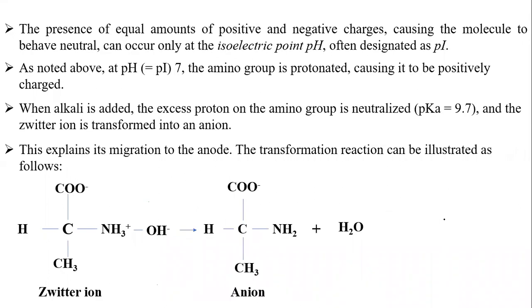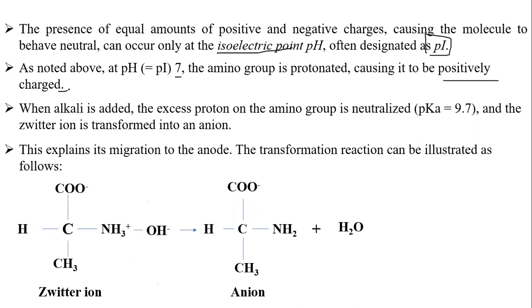The presence of equal amounts of positive and negative charge causes the molecule to behave as neutral, and this can occur only at the isoelectric point pH, often designated as pI. If both positive and negative charged groups are there, it will behave like a neutral molecule, and that occurs only at the isoelectric pH, called pI. As noted above, at pH or pI equal to 7, the amino acid is protonated and positively charged. Once the H plus is released, it completely becomes H plus.